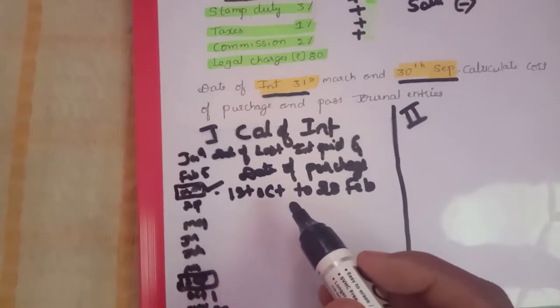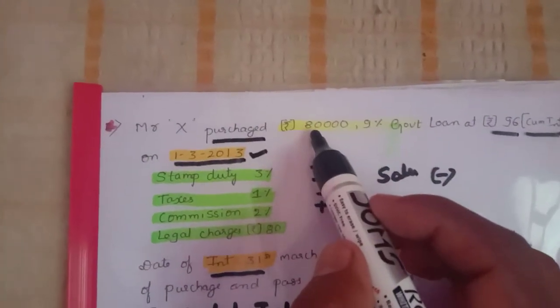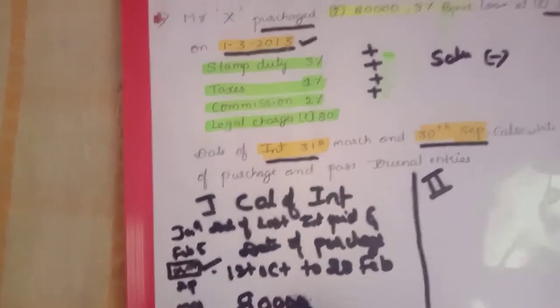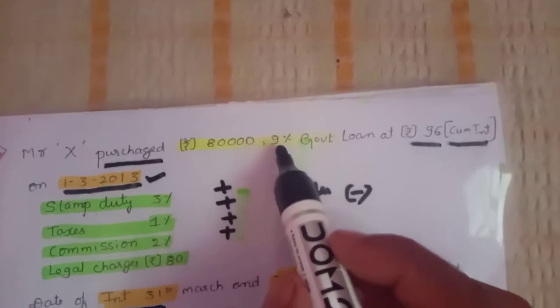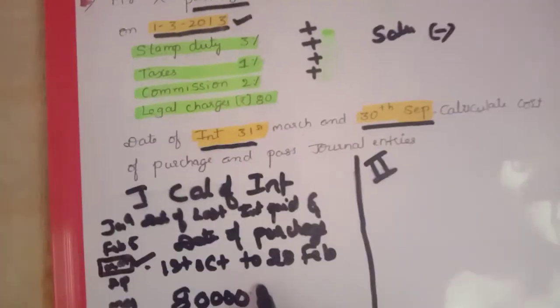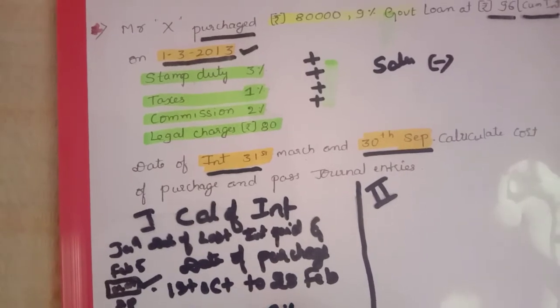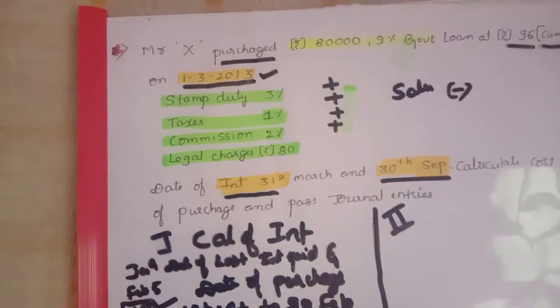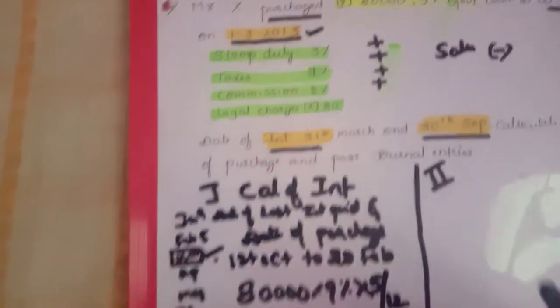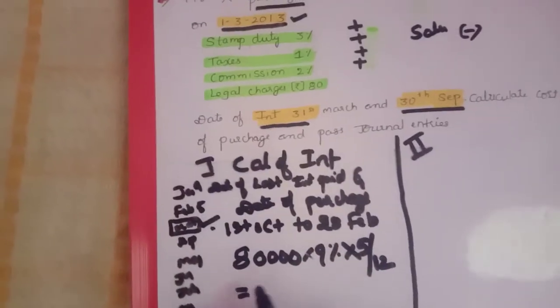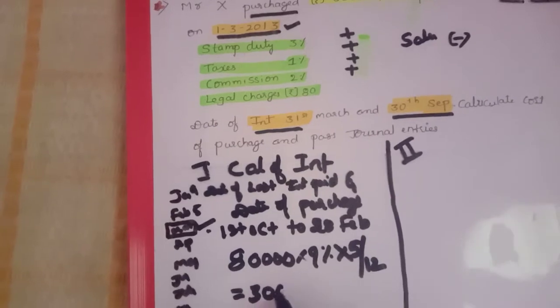On what basis will we calculate the interest? We calculate on the cost price, total 80,000. So 80,000 into the interest rate 9% into 5 by 12. Why 5 by 12? Because we need to consider 5 months of interest. So you will get 3,000.